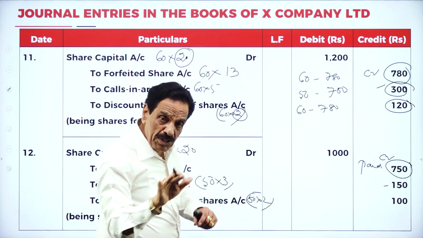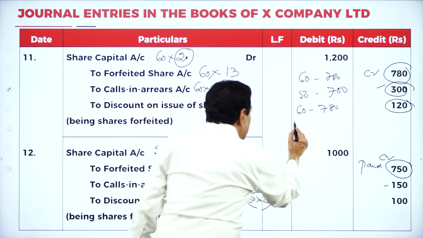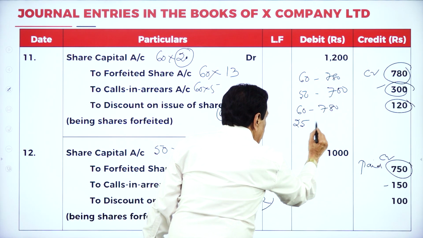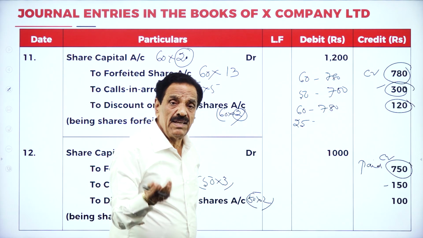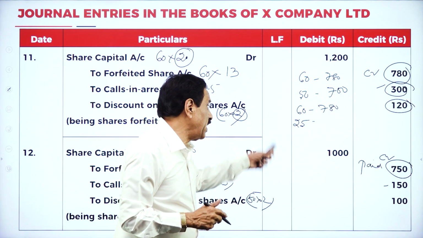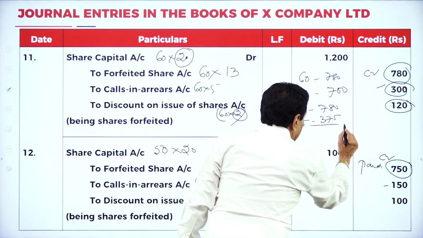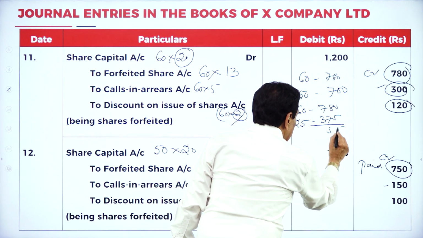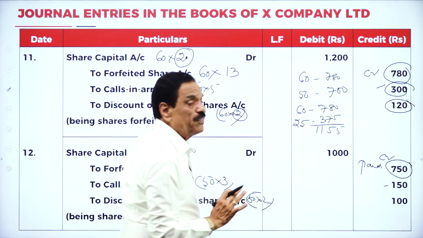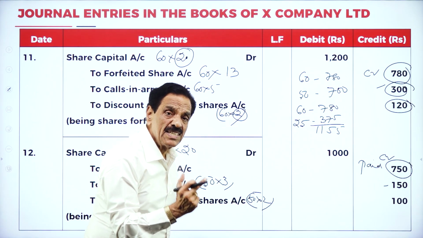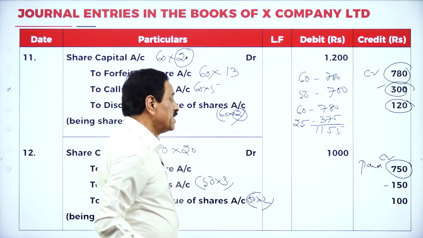Out of 50, how much have you taken? Only 25. So 750, 25 means half of 50, it is 375. If we see that, 1,155. For how many shares? This is for 60 plus 25, 85.